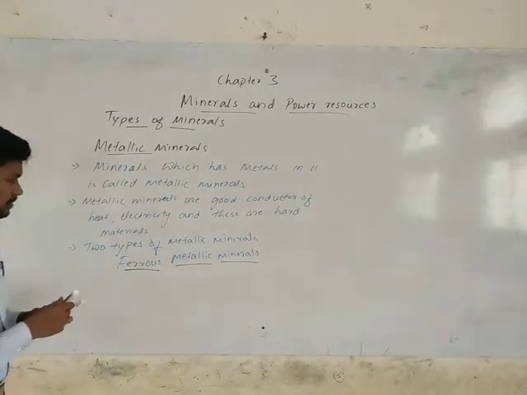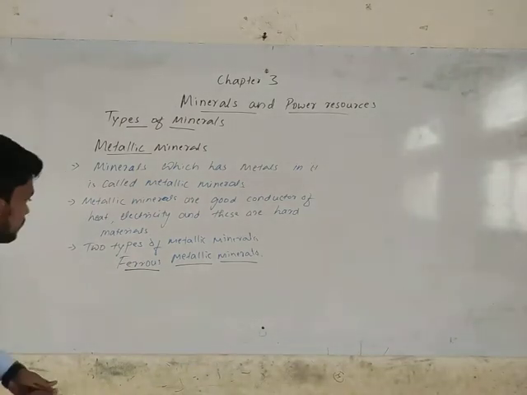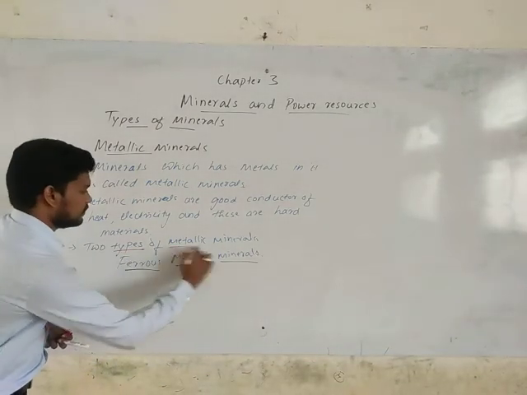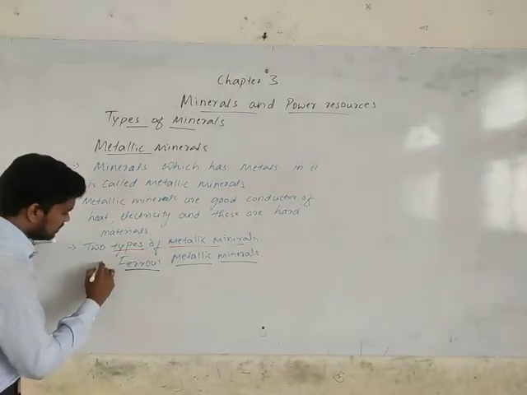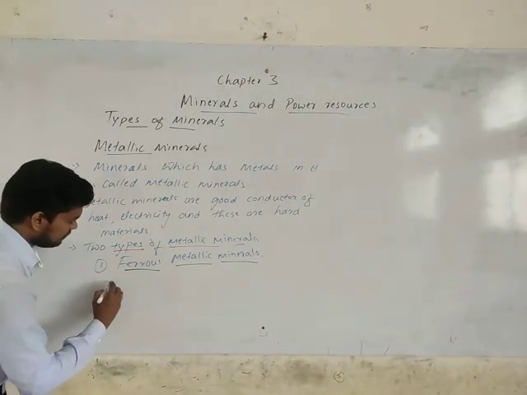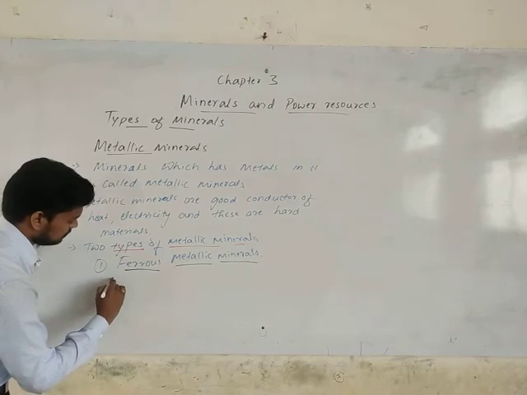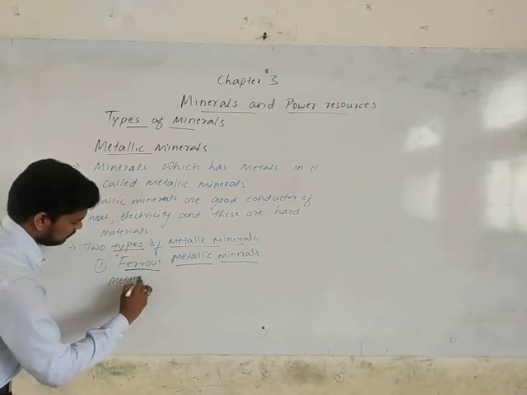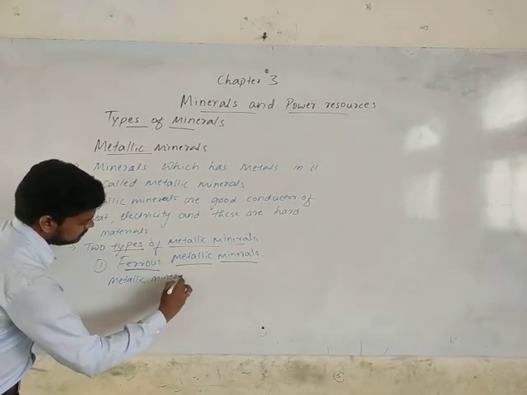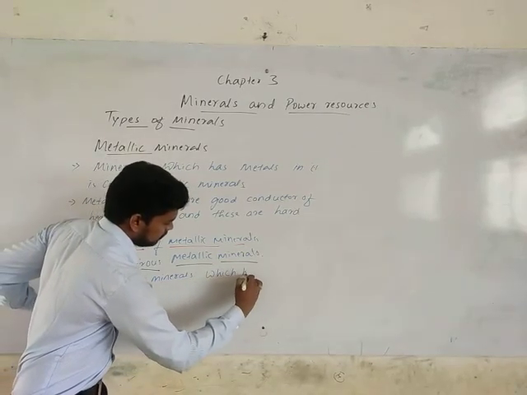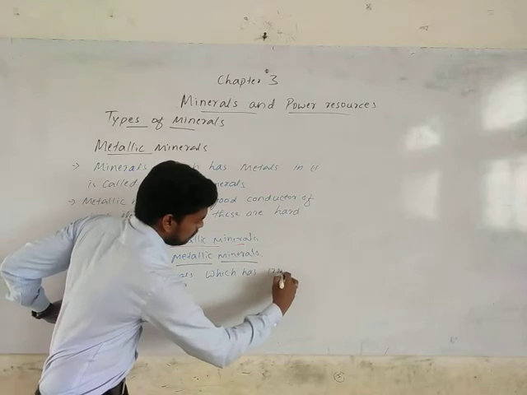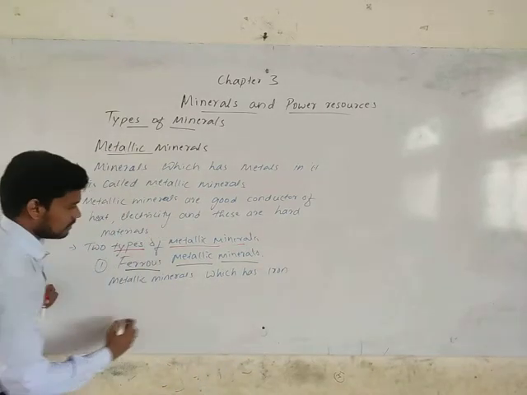Types of metallic minerals. This ferrous mineral has iron content. Metallic minerals which have iron in them.